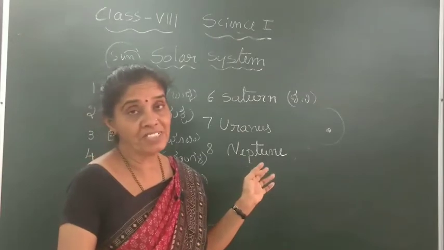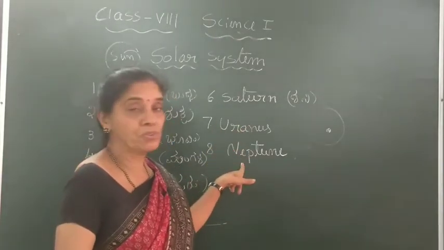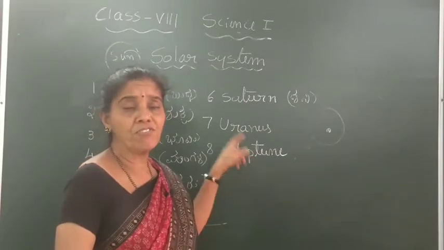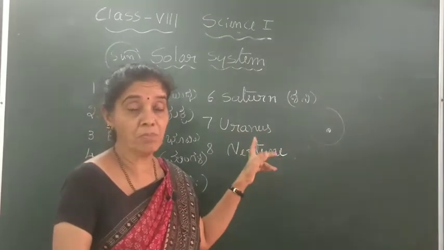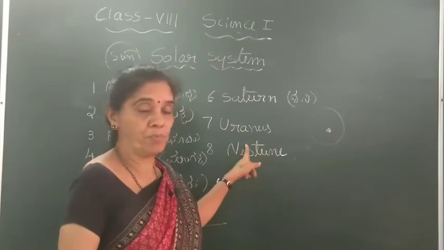Ancient people, those who were interested and observed the night sky outside the house, could recognize these 5 planets, so they were given names. Uranus and Neptune are very, very far away, so it is not possible to see them directly. You need the help of a telescope.